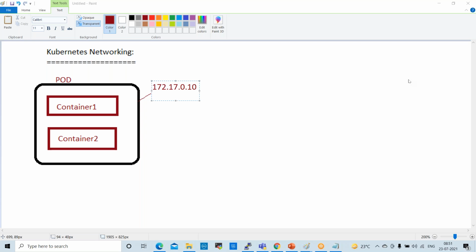Actually, we require a manifest file. Okay, let me show you quickly if it is accessible or not. We'll check it. Let us go back to the console here.